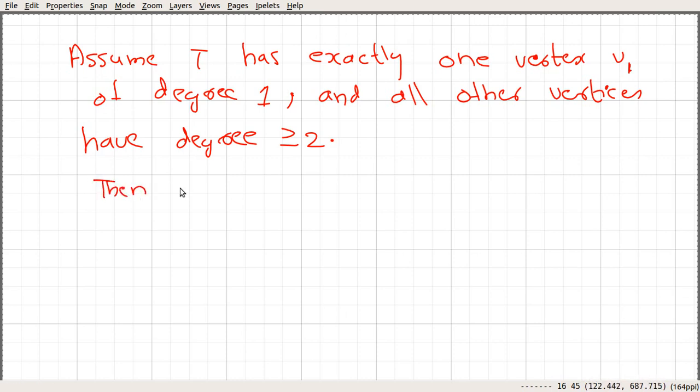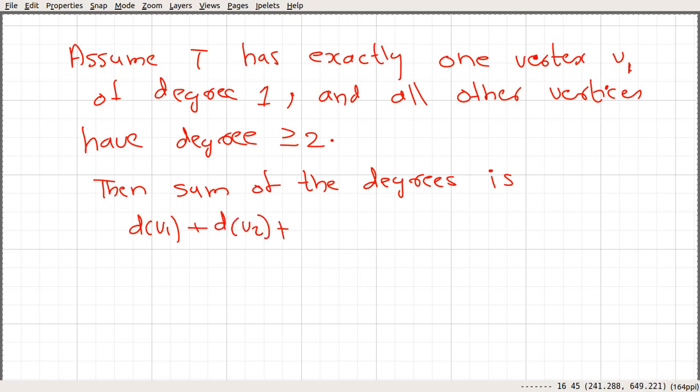Then we can see that the sum of the degrees of each vertex is d of v1, and let the other vertices be v2, v3, up to vn. So it is degree of v1 plus degree of v2, and so on, up to degree of vn.